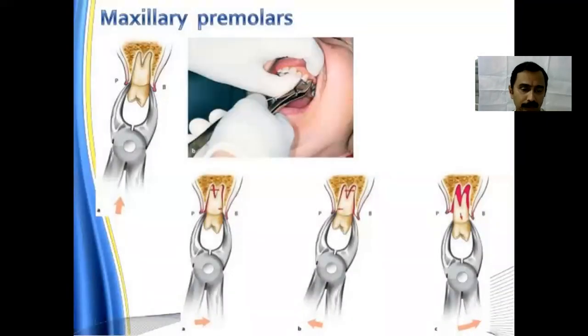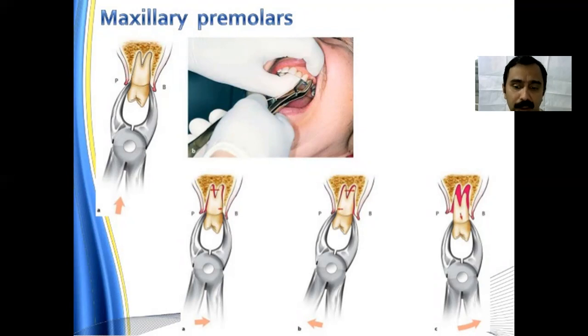First premolars usually have two roots. Prophylactic extractions of premolars are very common. In this picture, you can see the operator's hand supporting the alveolus while the forceps are used for extraction of the tooth. You should always keep in mind that there are two roots in the first premolar.